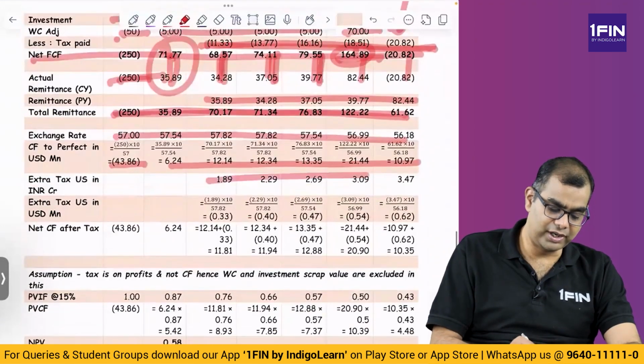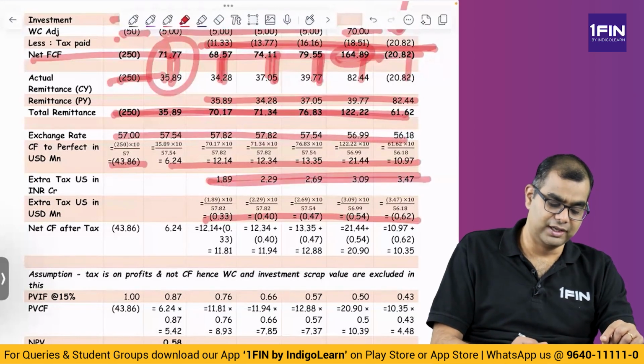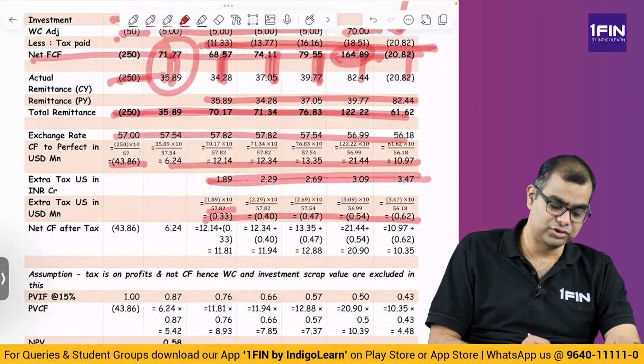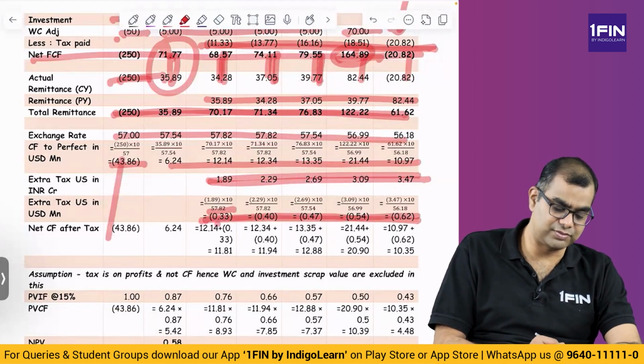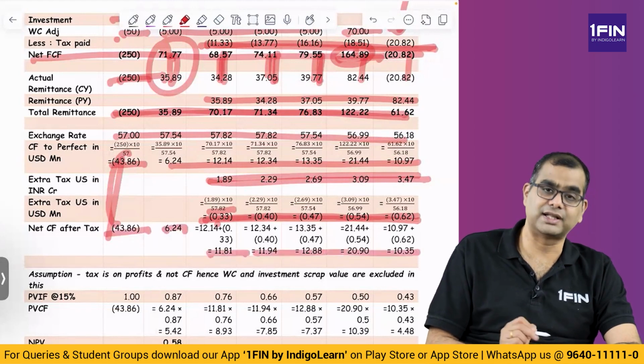So that 1.89 you compute and arrive at tax that is to be paid in US in dollar terms, because 1.89 is rupee. You divide that by 57.82 and arrive at a dollar tax. So you finally arrive at a dollar tax that is to be paid. So you make this dollar tax adjustment to the cash flows numbers you have already arrived. Finally, you get cash flow of 43, 6, 11.8, so on and so forth. These are the cash flows.